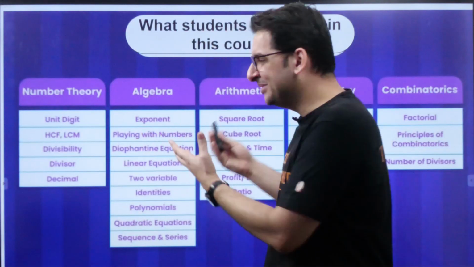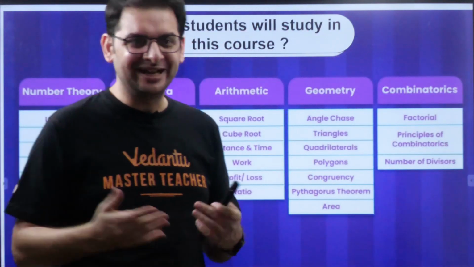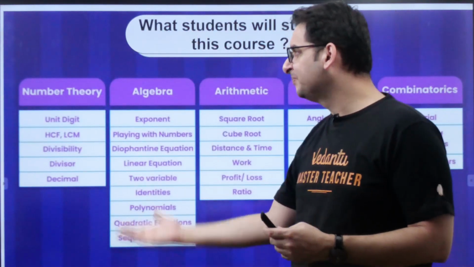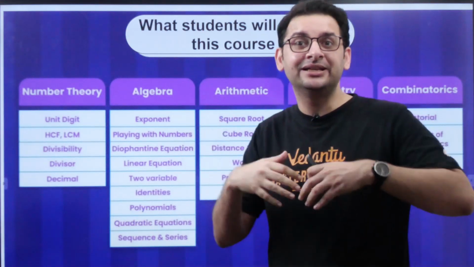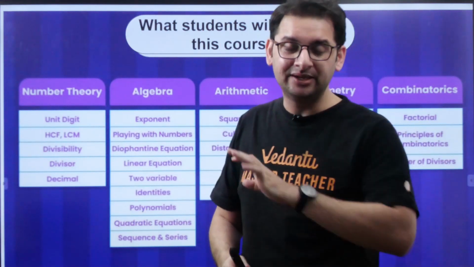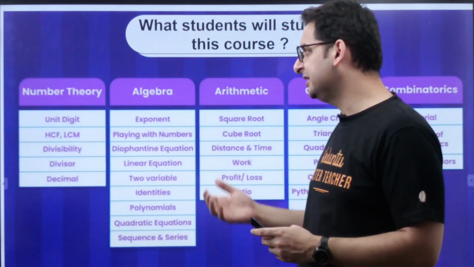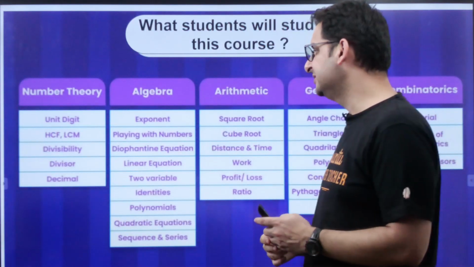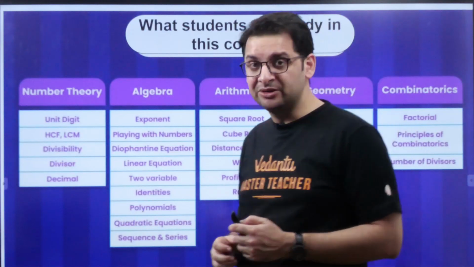These are the mathematical tools that we use to increase the IQ level and learning capacity of the child. So we'll be covering these topics. Some of the topics have been omitted. The other topics are of course going to increase his level of mathematics like anything. In number theory, we'll be covering unit digit, HCF, LCM, divisibility, divisor, decimal. In algebra, we'll be doing exponent, playing with numbers, Diophantine, linear equation in 2 variables, identity, polynomials, quadratic, and sequence and series.